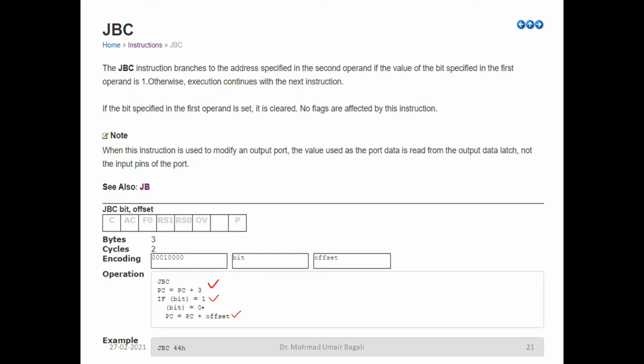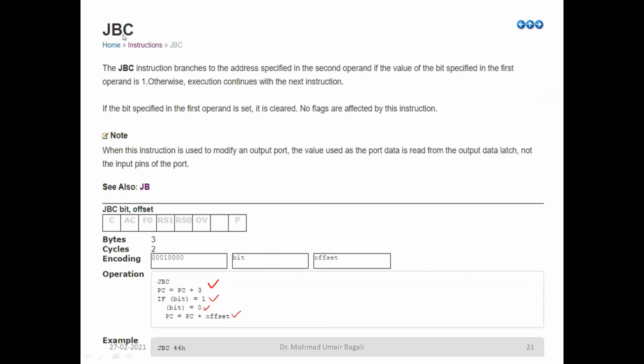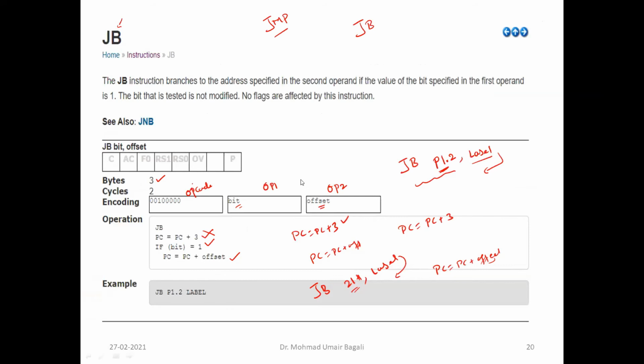In addition to that, what is it doing? Can you look at this? This is extra. Compare this one. Here, jump bit, right? Here, the same principle we are following, with this extra C. And what does this extra C mean here? This extra C means clear. In the earlier case, say for example, jump port 1.2, and port 1.2 content is, say for example, 1.